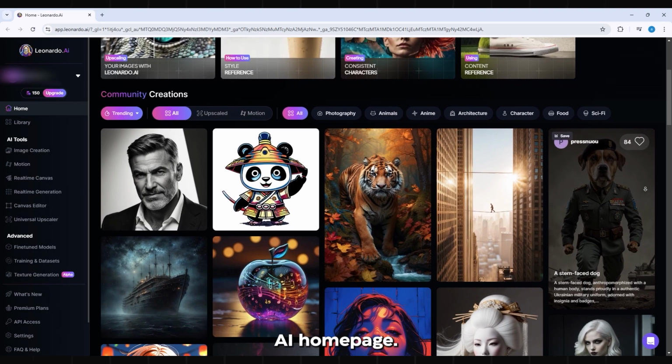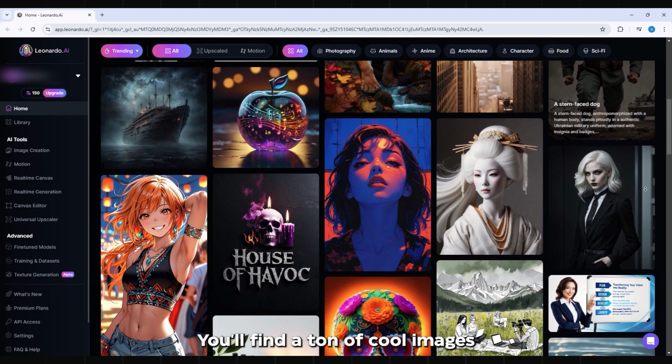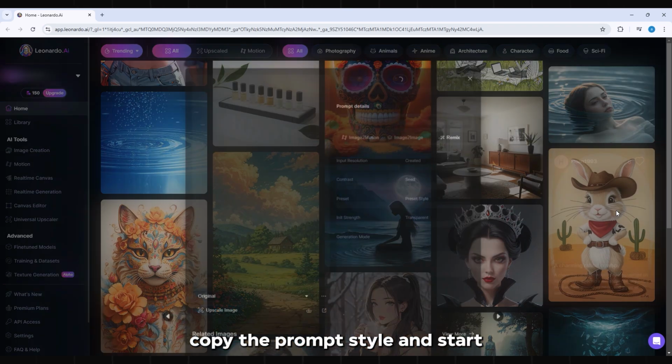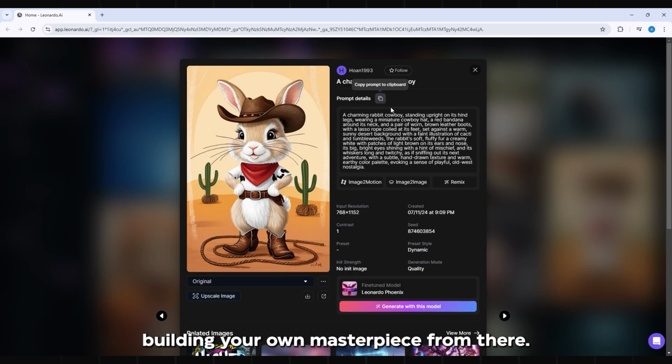You're looking at the Leonardo AI homepage. You'll find a ton of cool images here to spark your imagination. Just click on any picture, copy the prompt style, and start building your own masterpiece from there.